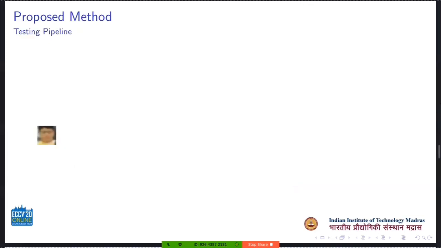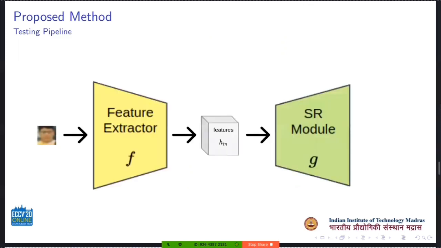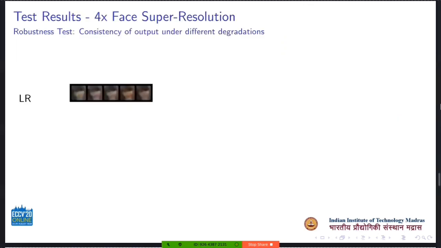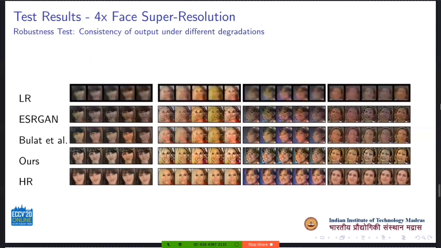During testing, we put a low-resolution image through the feature extractor and feed the features to a super-resolution module to get the output. When applied on differently degraded versions of the same image, our network achieves the most steady output. Note that the low-resolution images here are extremely degraded, but still our network maintains a consistent output for all of them. This test is extremely important for evaluating the effectiveness of our network.